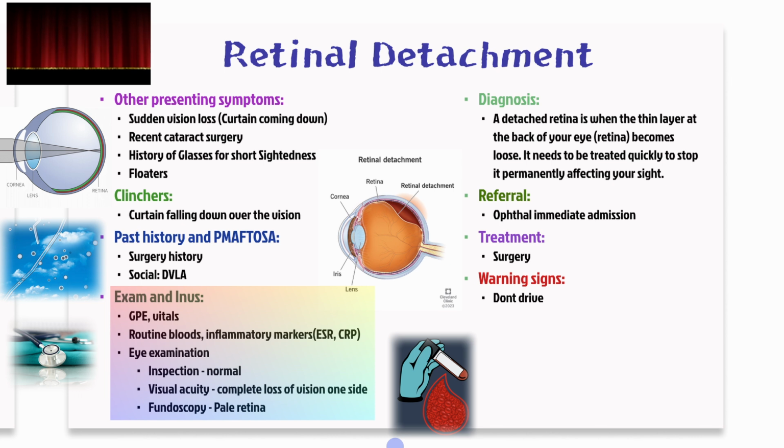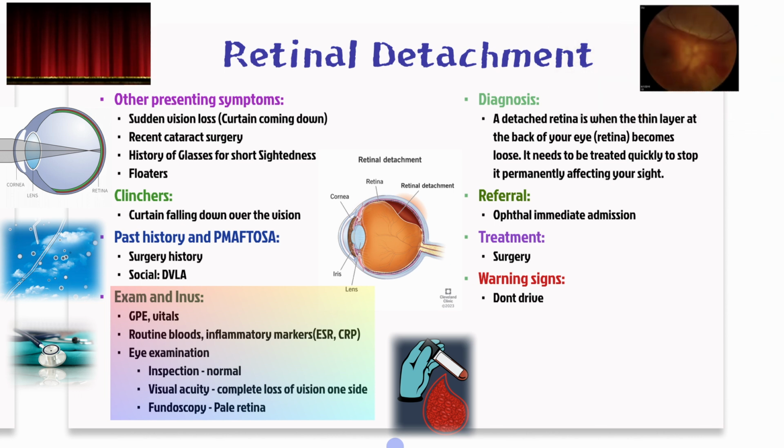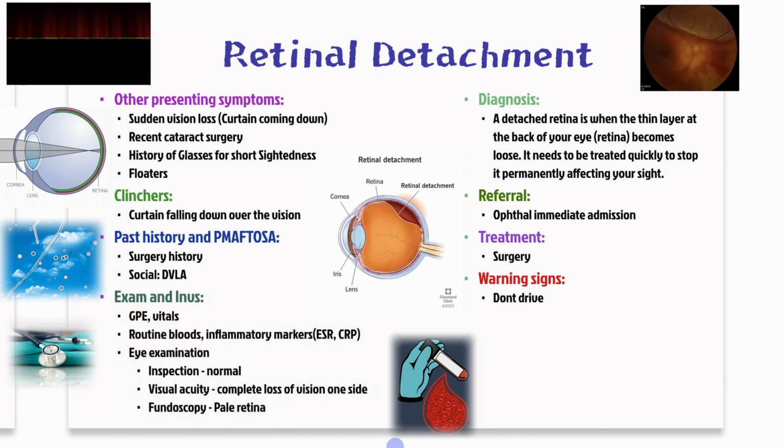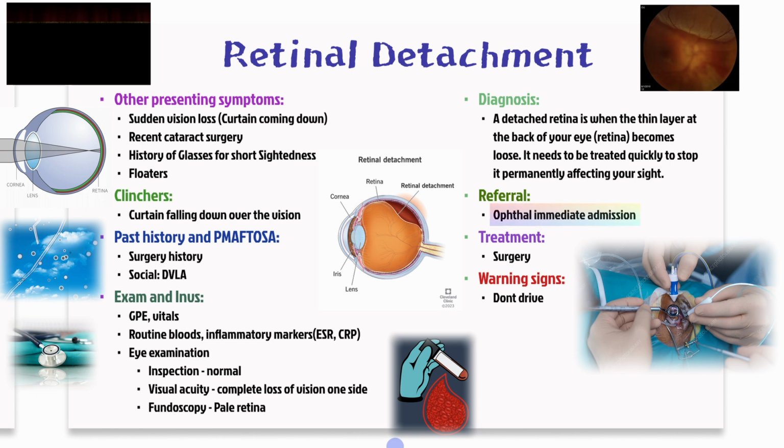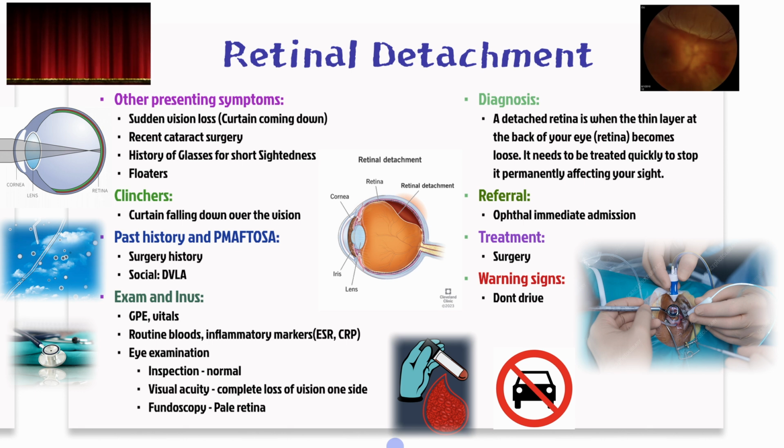Visual acuity might show complete or partial loss on one side, while fundoscopy can reveal a pale and detached retina. This is an ophthalmic emergency. The diagnosis is that the retina has separated from the underlying layer, and it needs urgent surgical repair to prevent irreversible damage. Refer the patient urgently to ophthalmology, advise them not to drive, and emphasize that if they notice any further changes, they must return or seek care promptly.